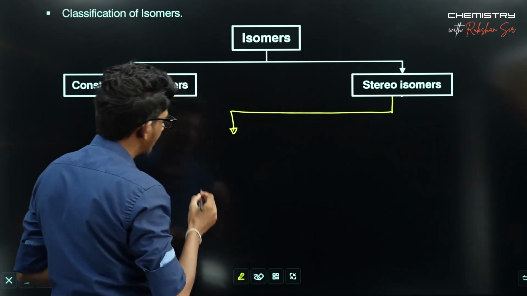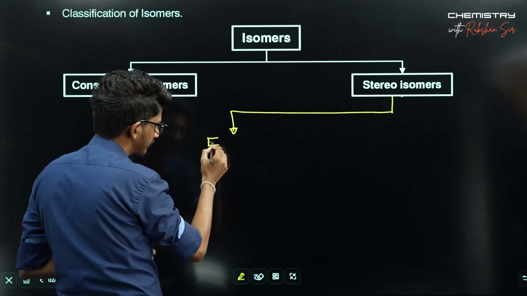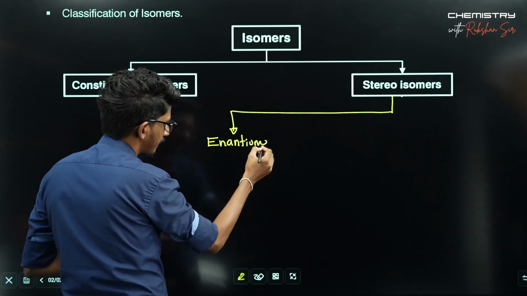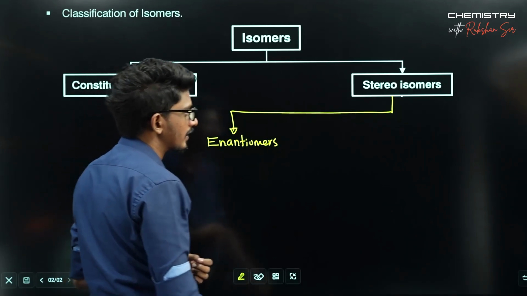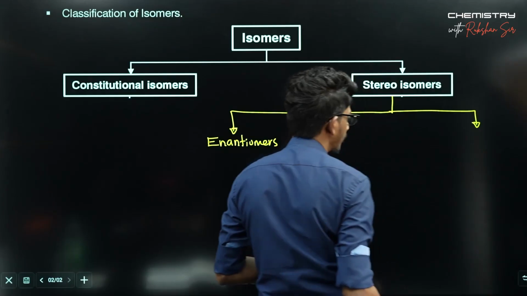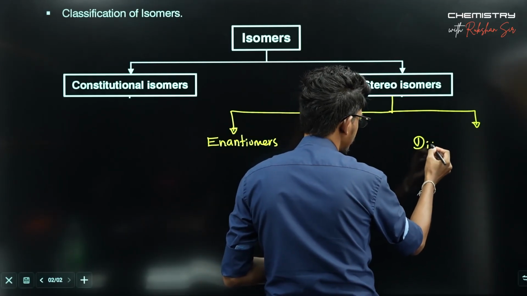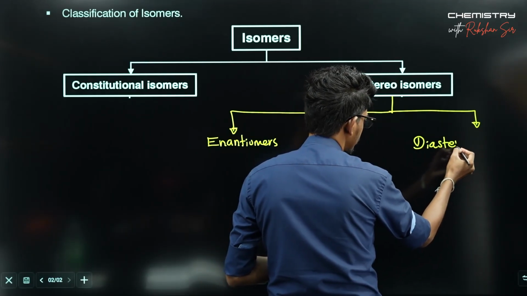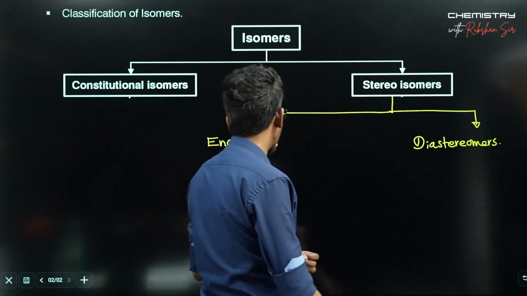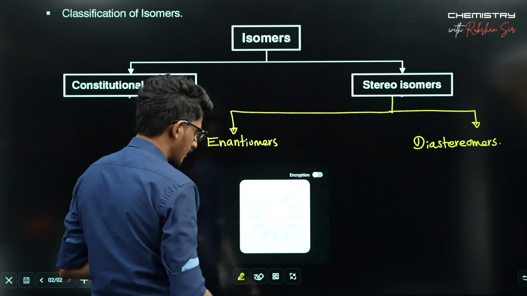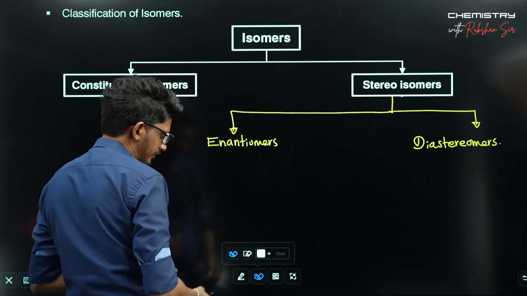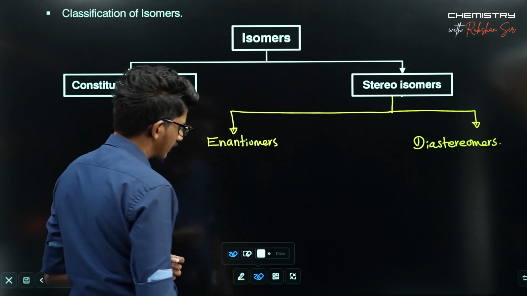One kind is enantiomers or enantiomerism. The second kind is diastereomers or diastereism. Enantiomers and diastereomers, the two kinds.